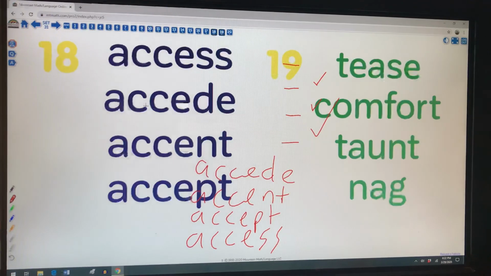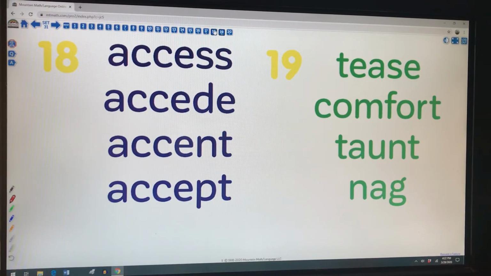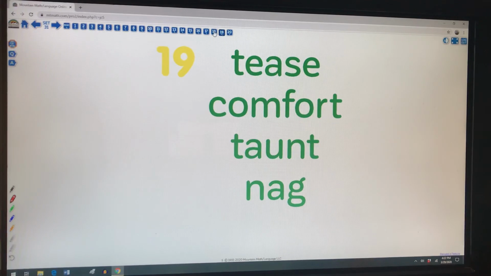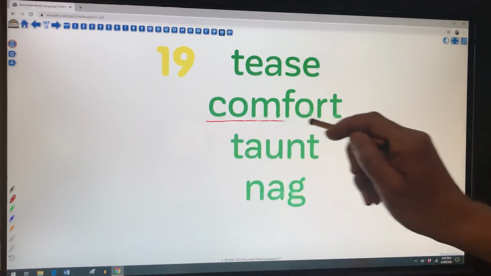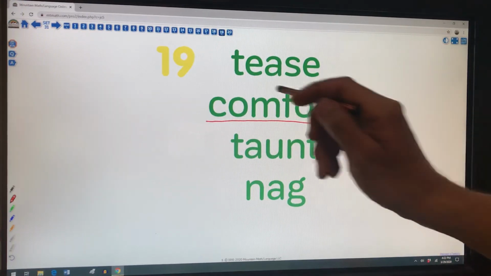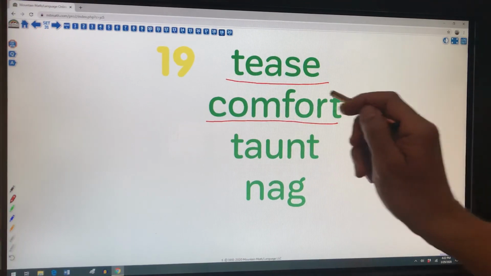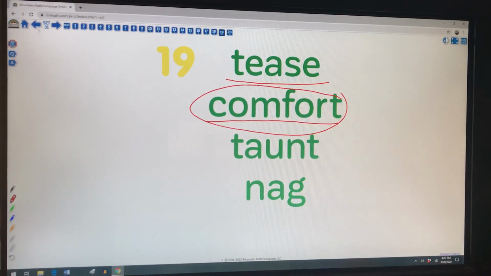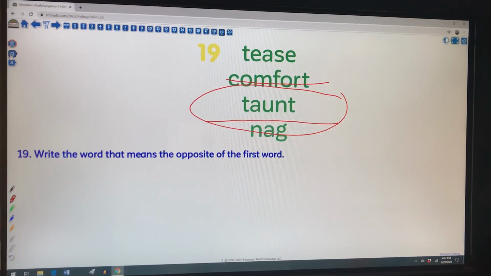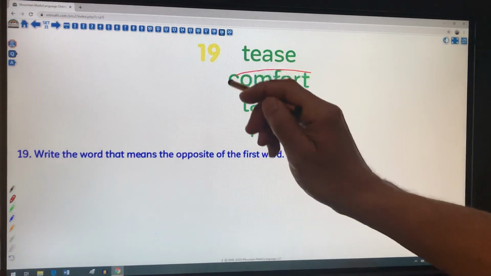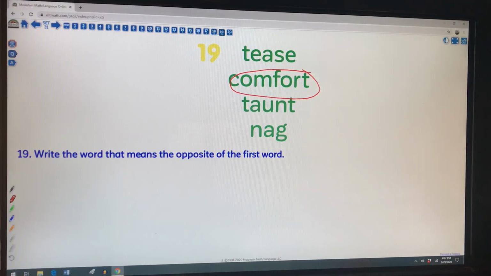Excuse me, here's number 19. Get rid of these here. All right, I need the antonym to the word tease. Okay, so there's two words here that mean the same. Tease is to taunt, tease is to nag, might be similar meanings. So I'm looking at this word here, comfort. Tease someone, it's a negative meaning. If I comfort someone, it's a positive. I think this word here, comfort, excuse me, I'll put the question back on here, is the correct word that means the opposite to the first word, tease.